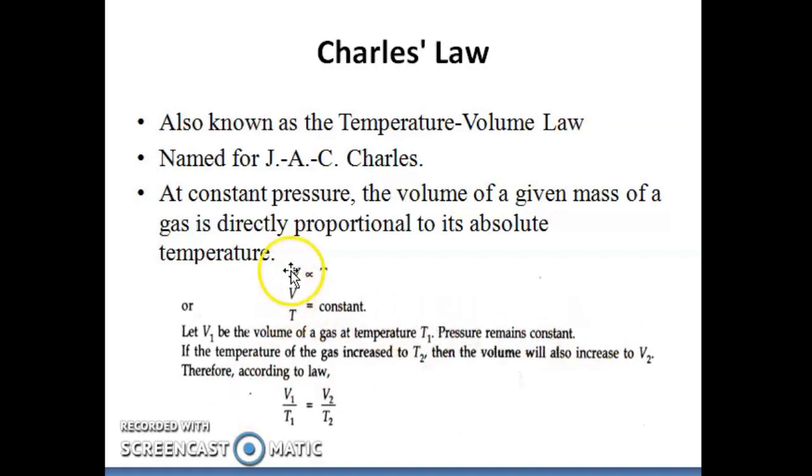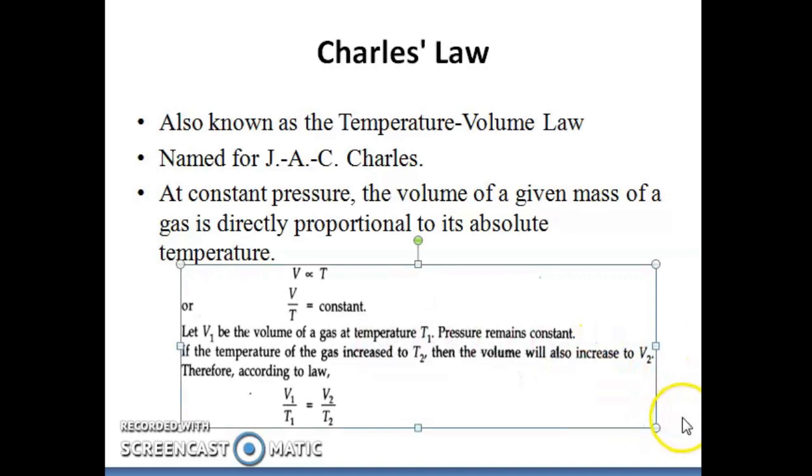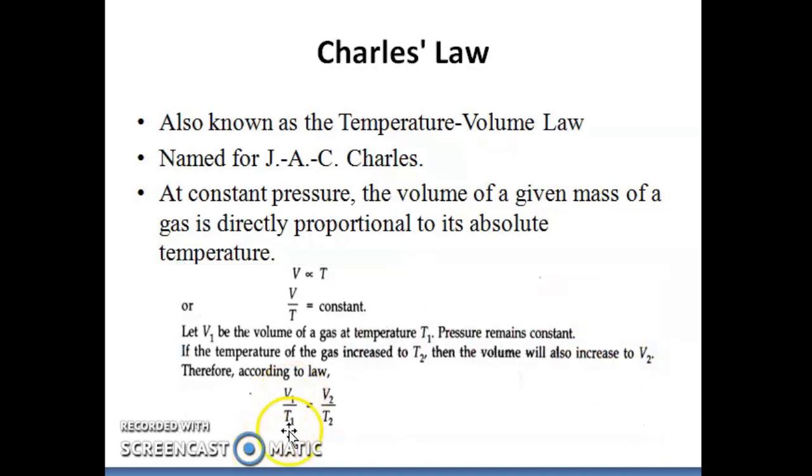If the temperature of the gas is increased to T2, the volume will also increase to V2. So V1 by T1 is equal to V2 by T2. Charles' law says there is a direct proportional relationship between temperature and volume, keeping pressure constant.